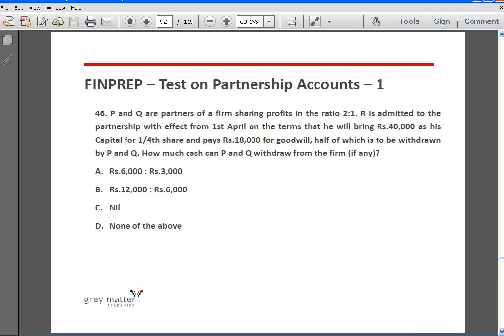Okay, so here R is bringing in rupees 18,000 for his share of goodwill, half of which can be withdrawn. So half of 18,000 is 9,000. So the amount is clear. A total of 9,000 rupees can be withdrawn by P and Q. And in what ratio? It has to be in the sacrificing ratio. So here the sacrificing ratio is the same as the old profit sharing ratio of 2:1. And so they can withdraw 9,000 in the ratio of 2:1, which is 6,000 and 3,000.